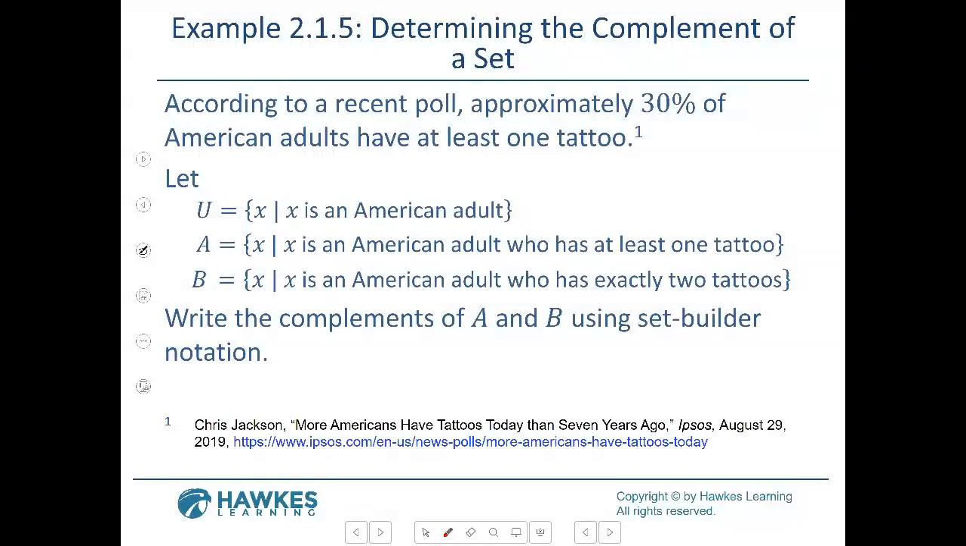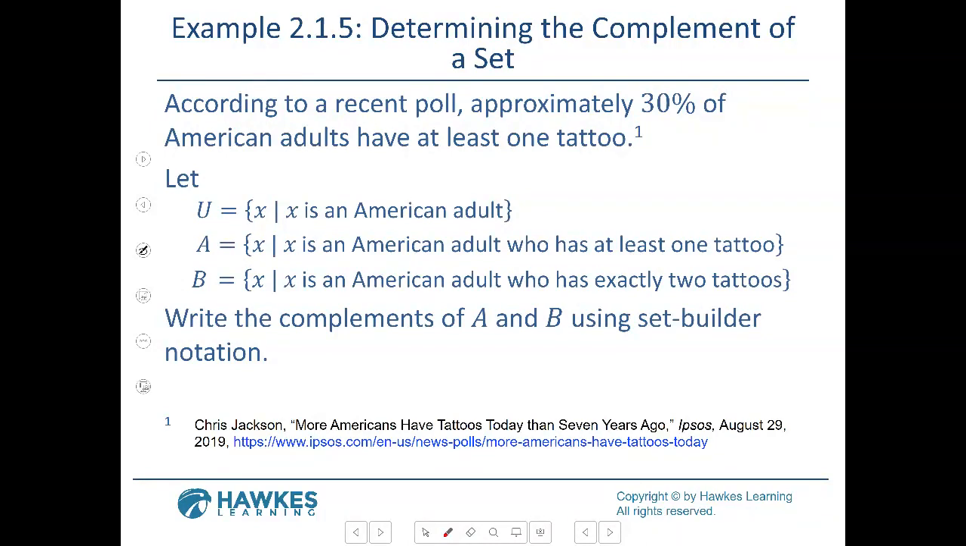So let's think about it. According to a recent poll, approximately 30% of American adults have at least one tattoo. All right, so we get that. Now, the universe, this is all the American adults. So the universe, everything is going to be compared to the U. The U is the whole situation. So that's that.